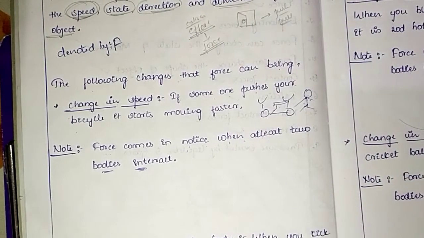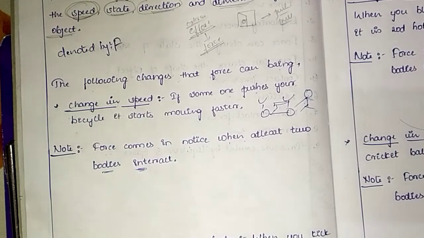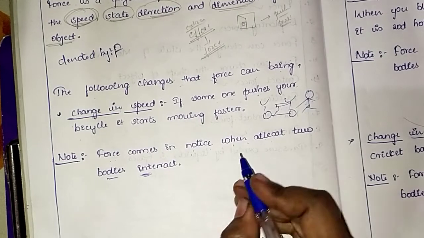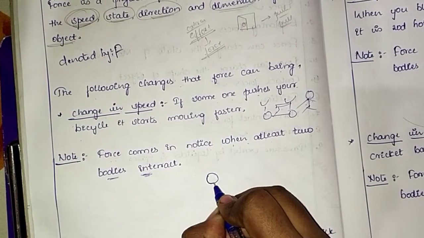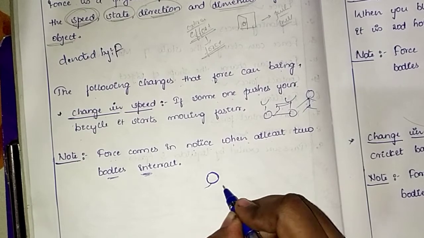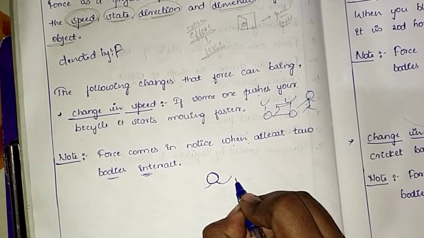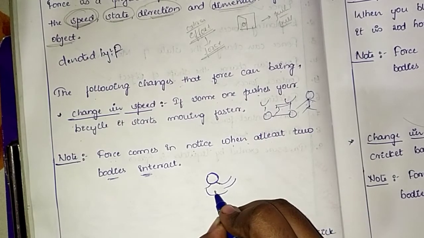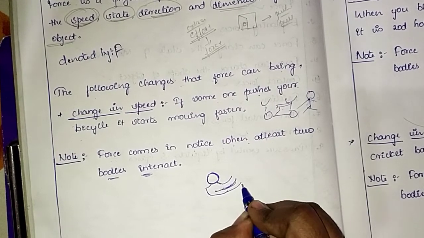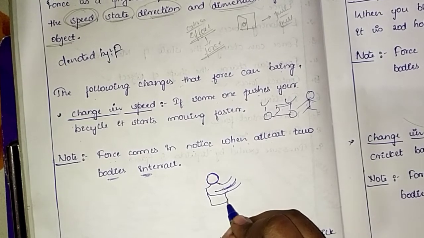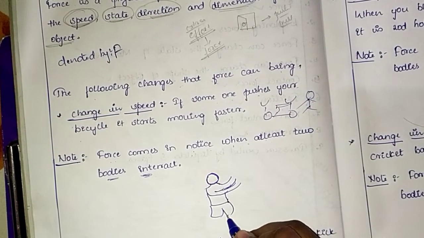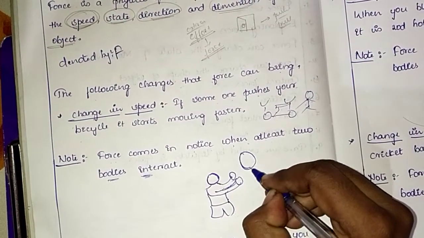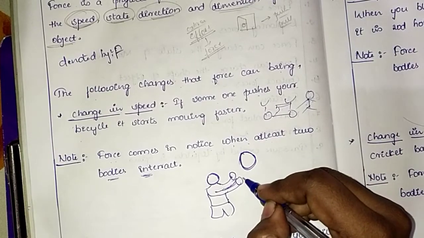So let us take one other example. Say for example, a boy will be there and a ball will be dropping down.